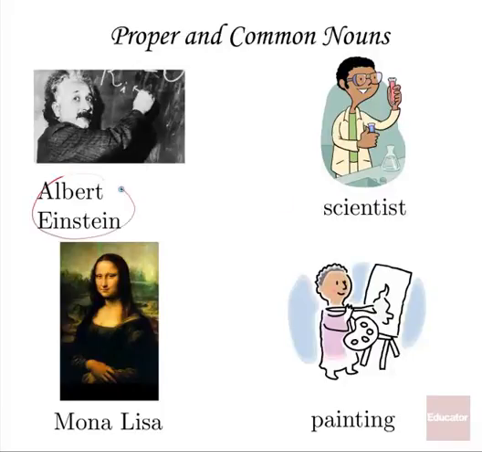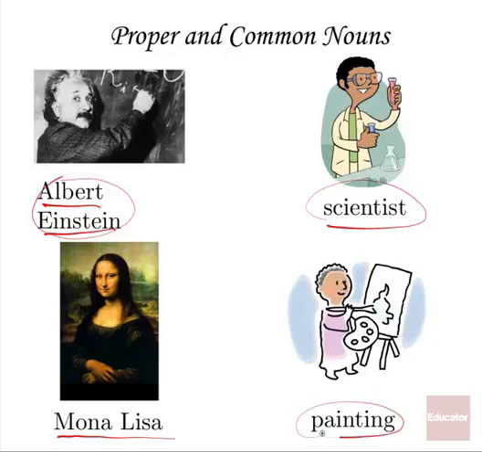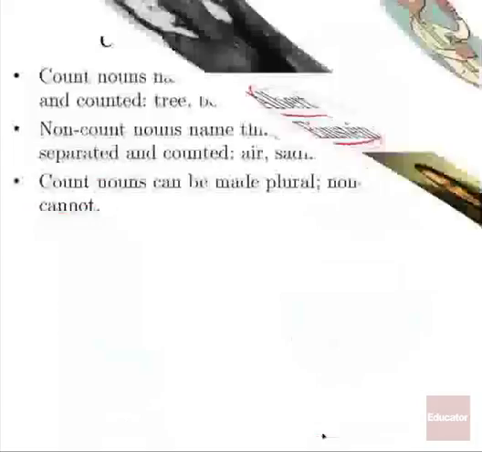Albert Einstein. One person, an utterly unique person, so you capitalize his name, Albert, and Einstein, as opposed to scientist, which is the common noun version, could refer to any scientist. Similarly, the Mona Lisa is a painting, it's unique, if you use a proper noun for it, you capitalize it, as opposed to just plain old painting, which could be any painting.